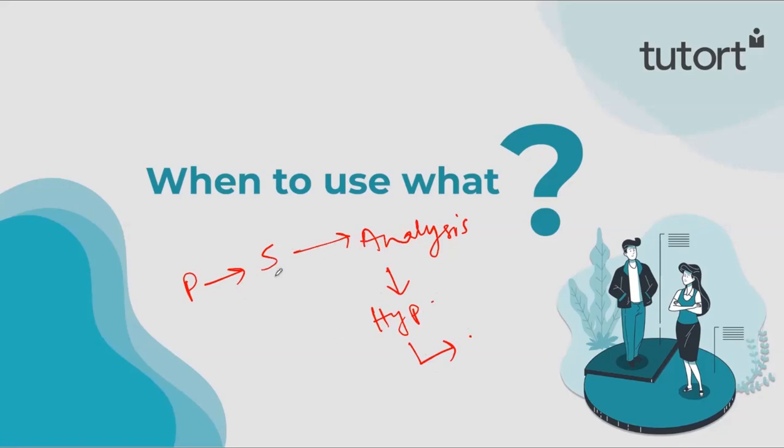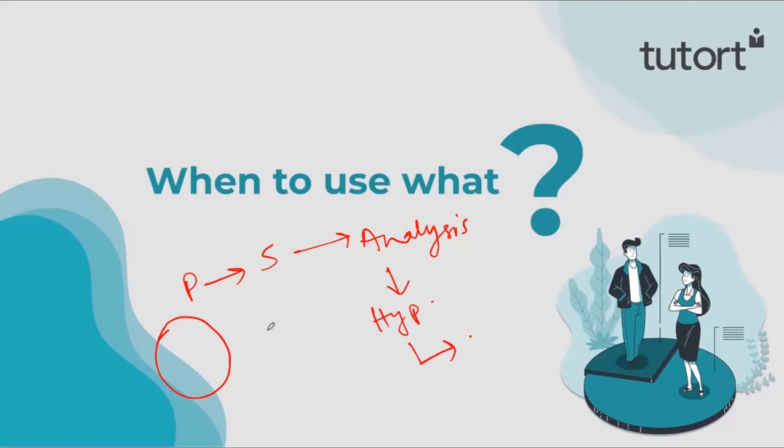Now if our population data is really small, then we don't need to go for a sample, because sampling means we are choosing a few data points and eliminating a few data points. If my population is really very small, then if we eliminate a few of the data points, we are losing information. So in that case sampling is not a good option, but that is a very rare scenario.